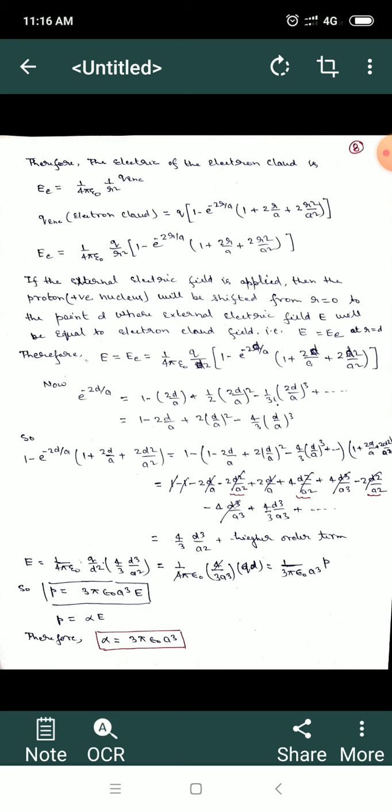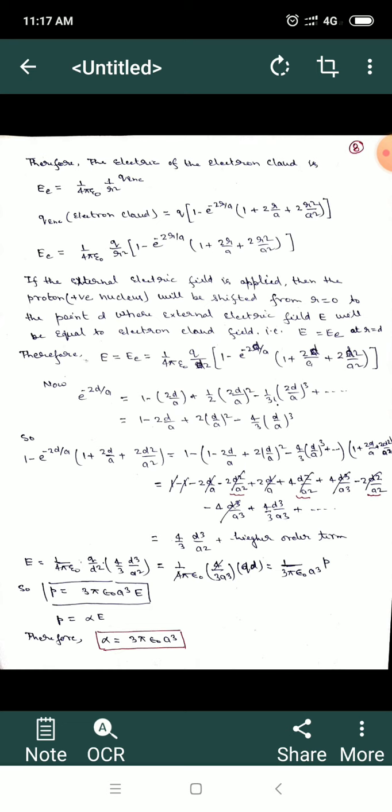If you see, that electric field basically contains an exponential component. So if we simplify this exponential component, if we expand this exponential, that is e to power minus 2d upon a, by substituting the value of r is equal to d, so e to power minus 2d upon a is equal to 1 minus 2d upon a plus 1 upon 2 (2d upon a) square minus 1 upon 3 factorial (2d upon a) cube plus higher order terms. So if we solve this, then we can find 1 minus 2d upon a plus 2 (d upon a) square minus 4 by 3 (d upon a) cube.